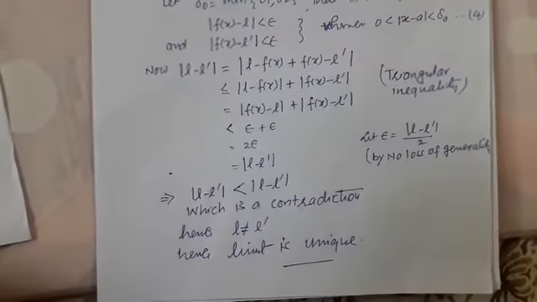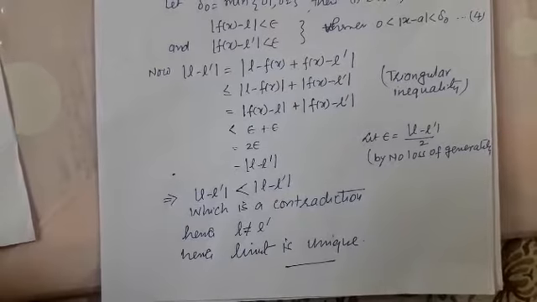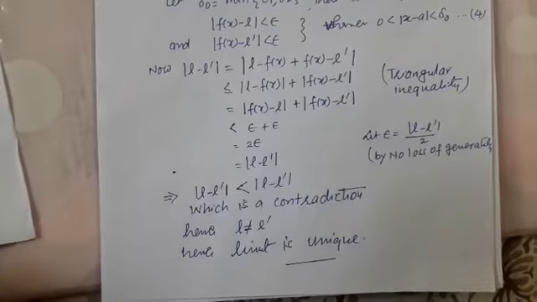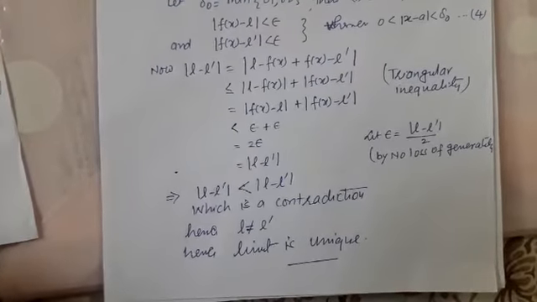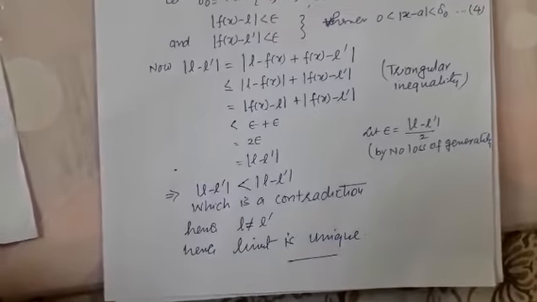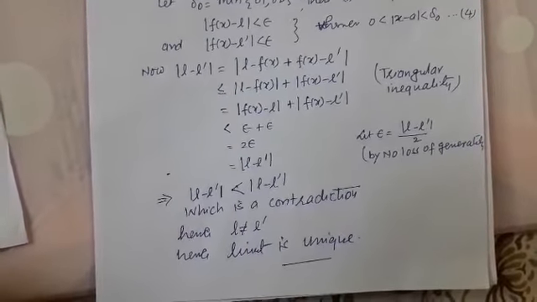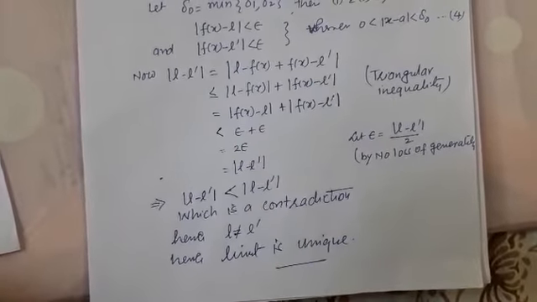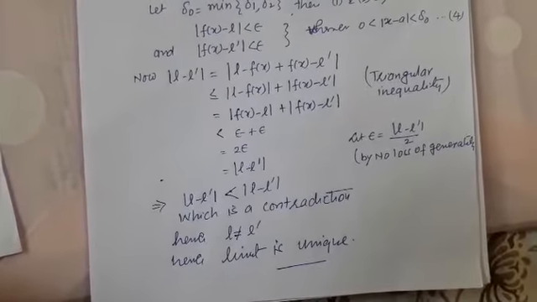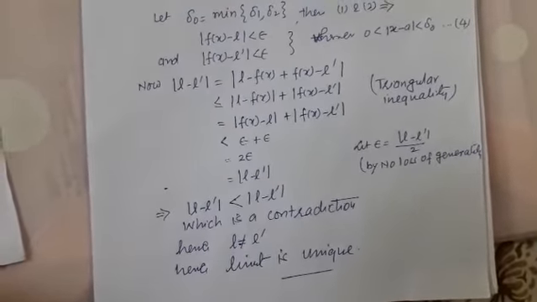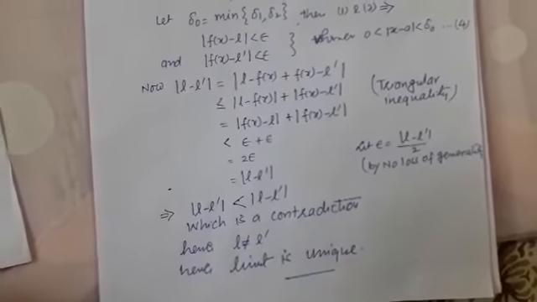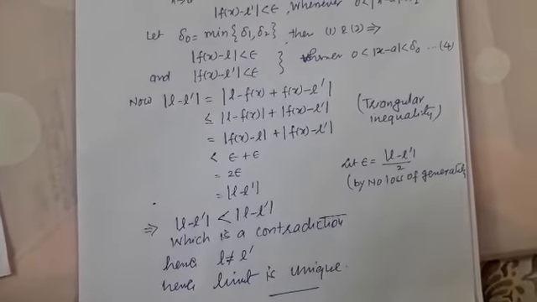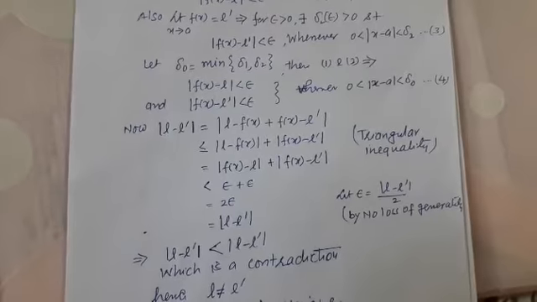So we can take epsilon to be half of the absolute difference of L and L dash, without loss of generality. So twice epsilon can be written as the absolute difference of L and L dash. So the absolute difference of L and L dash is less than or equal to the absolute difference of L and L dash, which is a contradiction. Hence our supposition which was taken initially was wrong. Hence if the limit of the function exists, then it will be unique.